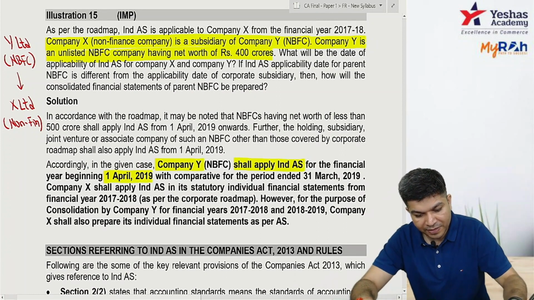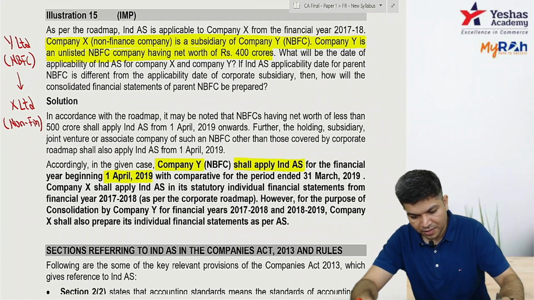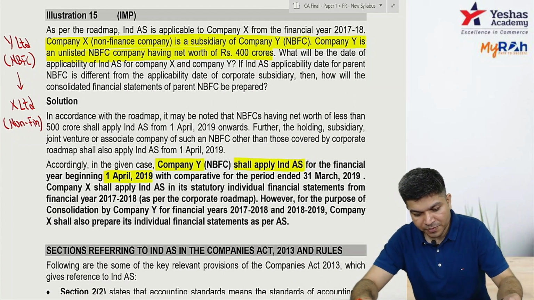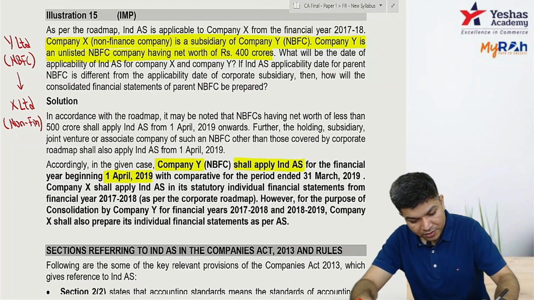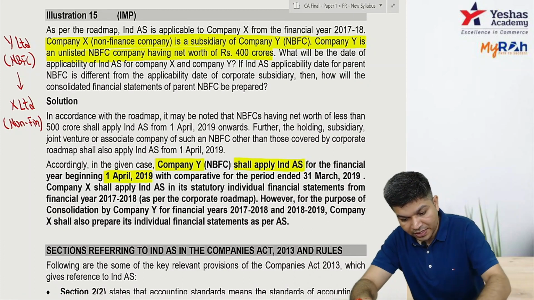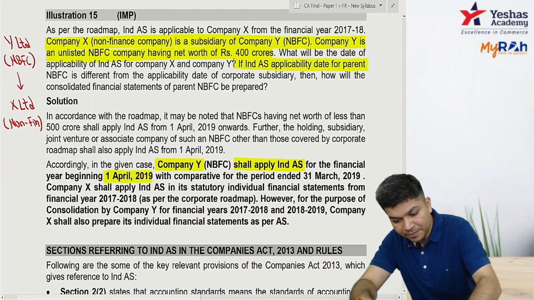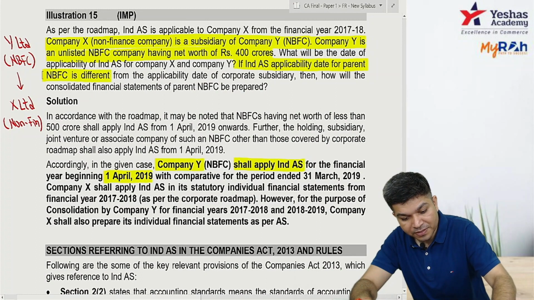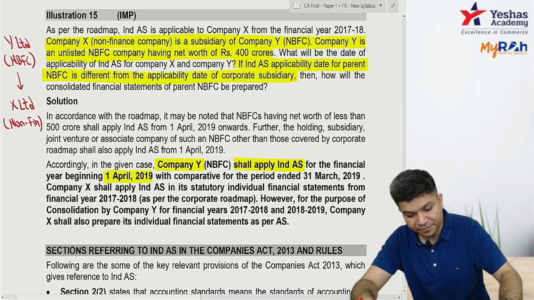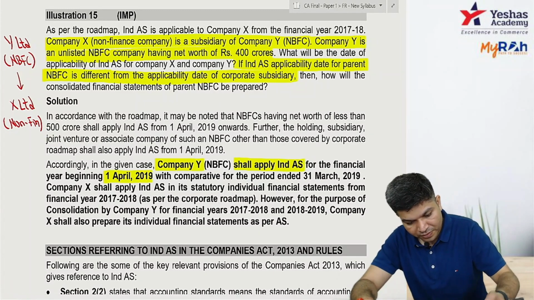What shall be the date of applicability of this? And the subsidiary also, if it's applicable to you, the subsidiary will also follow from that date only. If the Ind AS applicability date for parent NBFC is different from the applicability date of subsidiary, what to do? If the dates are different, what do we do?